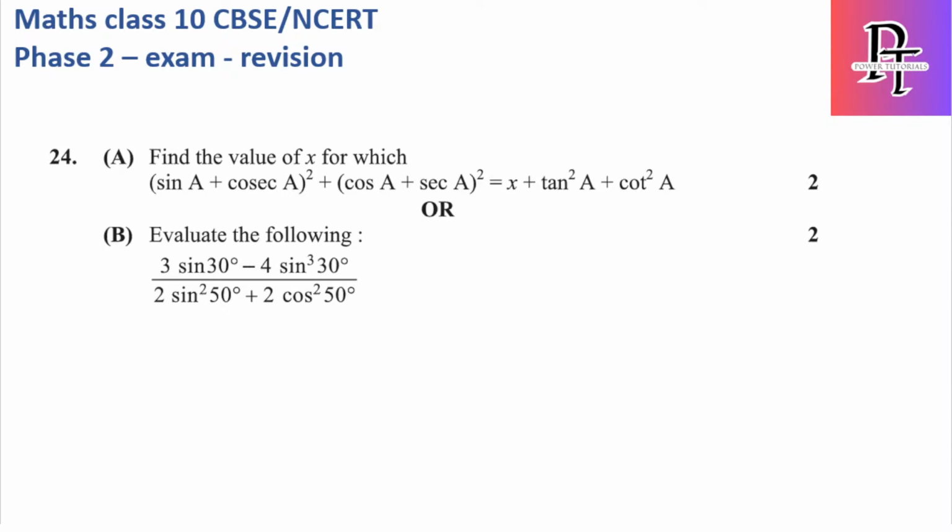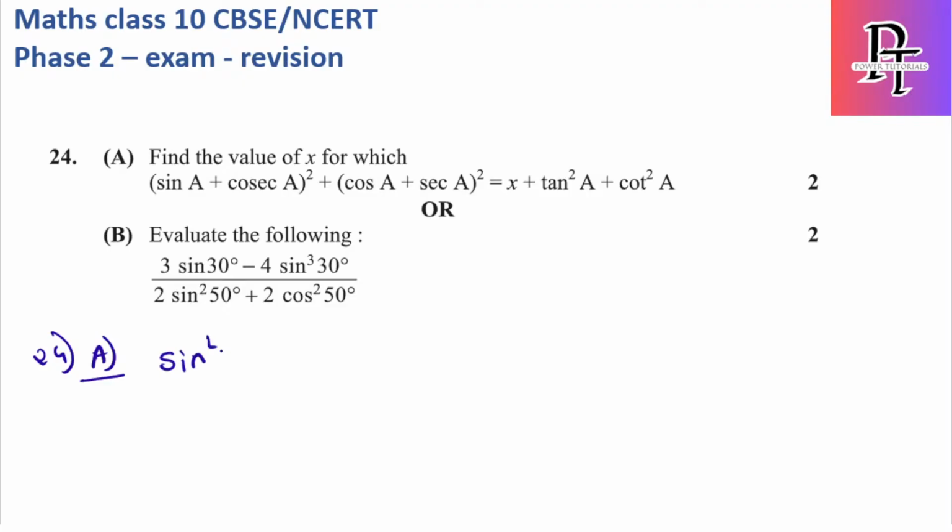Find the value of x for which we have one equation, and the second equation is 1 x plus tan square plus cot square. Let's solve the first one. It is an a plus b whole square formula. Directly substitute here.